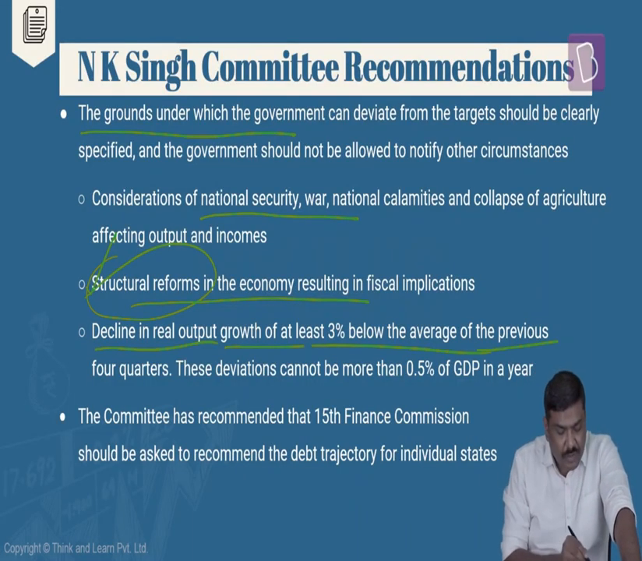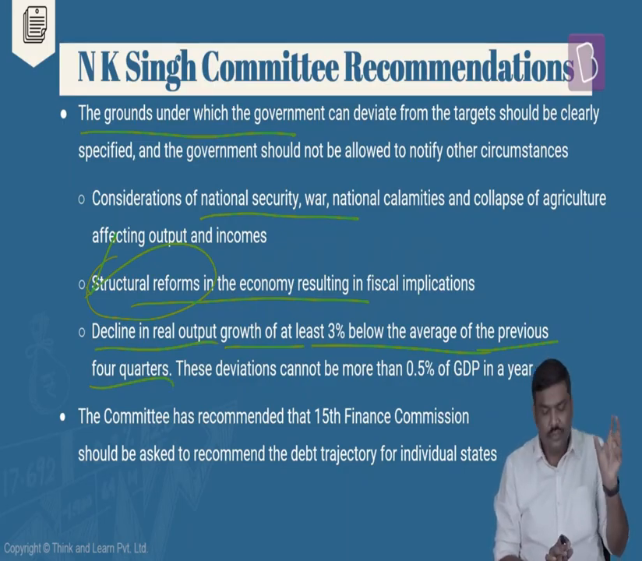Decline in the real output growth of at least 3% below the average of the previous 4 quarters. In a sense, what was the GDP growth rate? The real GDP growth rate in the last 4 quarters, the average of the last 4 quarters.